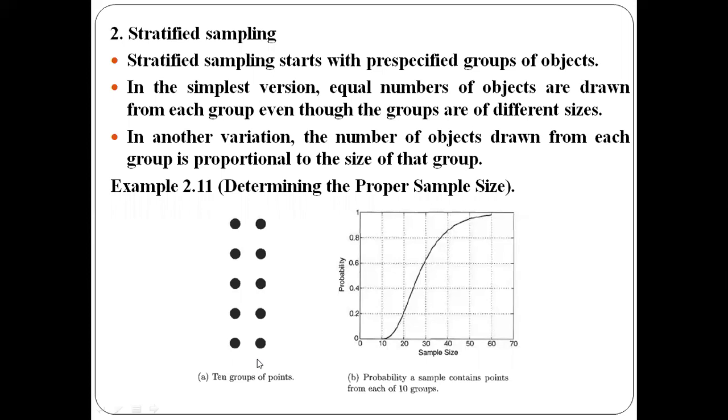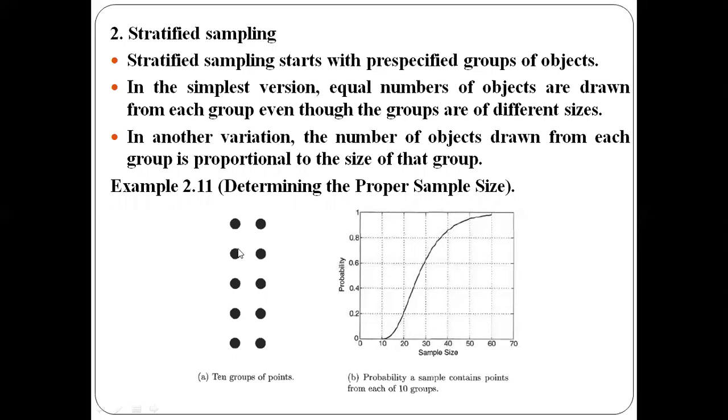One more technique is based on the size of the group. If the size of the group is large, then I can choose a larger number of objects to form the sample. If the size of the first group is 10, I can choose one object. If the size of the second group is 20, I can choose two objects. If the size is 30, I can choose three objects. So based on the size, the number of objects drawn is going to differ. This is the second technique.